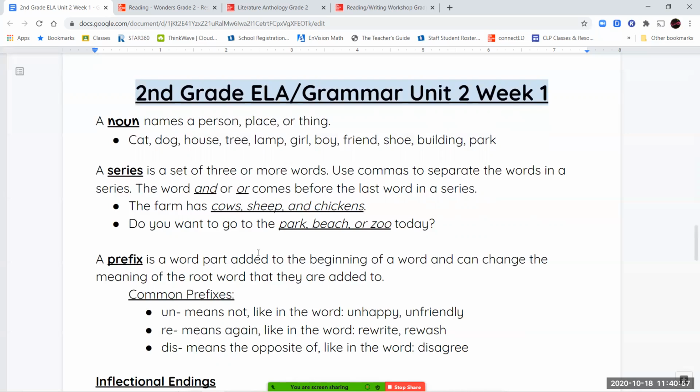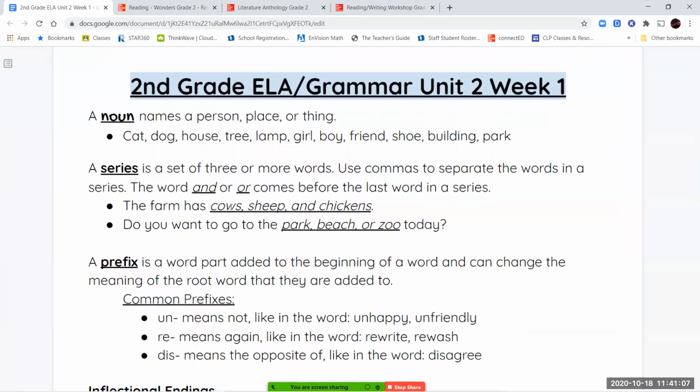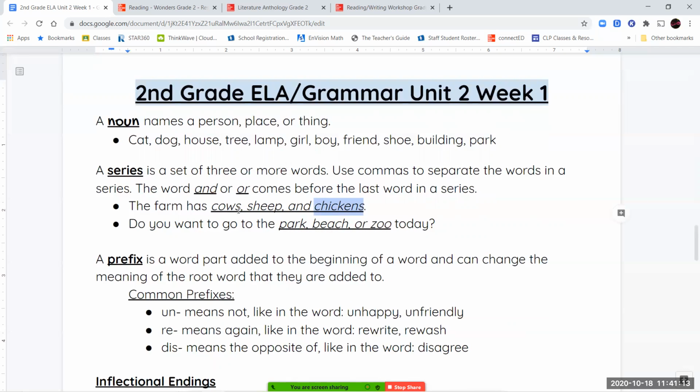So some example sentences I have for you here. The farm has cows, comma, sheep, comma, and chickens. So you can see, here's my 3 words. I have the word cows, sheep, and chickens. So those are the 3 words in my series. I separate them by using commas after the first and second word, and then and right before the third word.